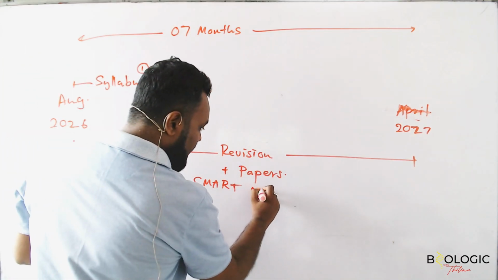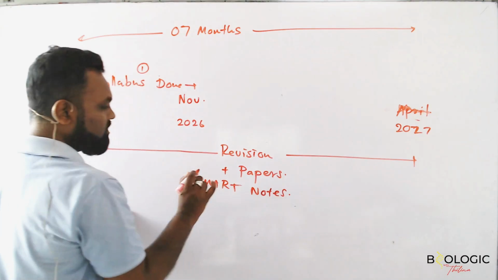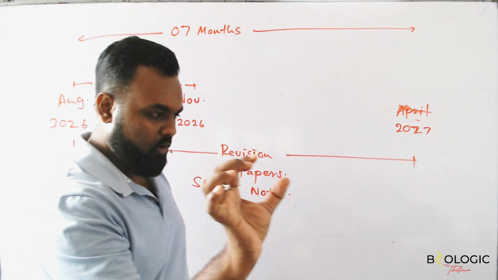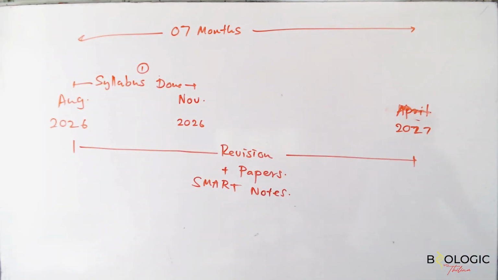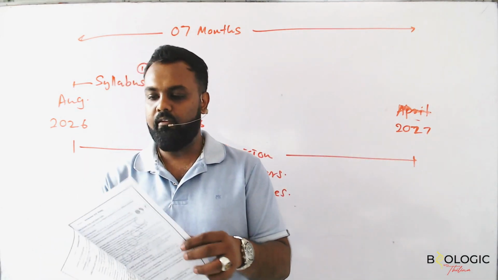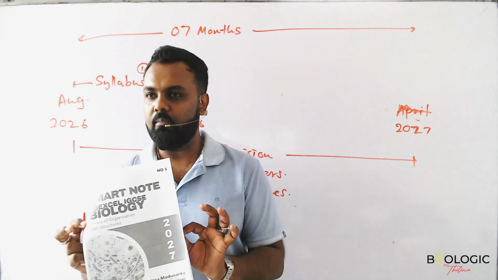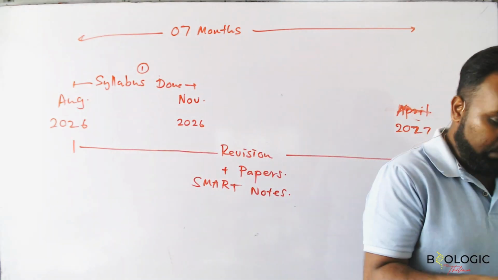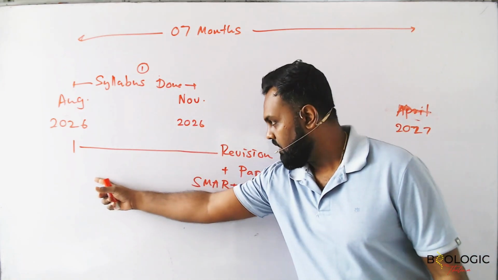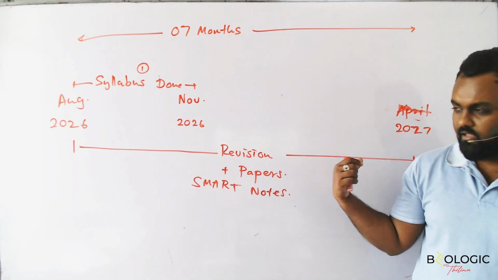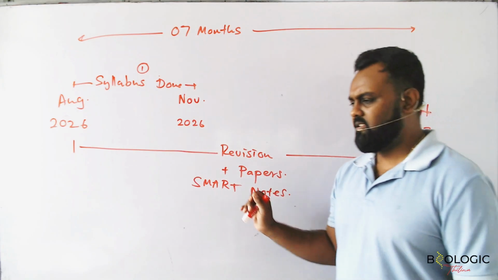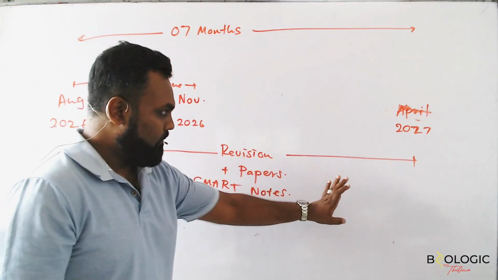Smart Notes: you are not writing anything, everything is there, but in a very small, condensed version. For example, this is today's one. You can see the entire first 2 chapters in 2 pages. Very simple, right? But everything here is a keyword you need to remember. So that's the second time I am doing the syllabus. The entire syllabus will be done again, finished not by April, but by March, or February.